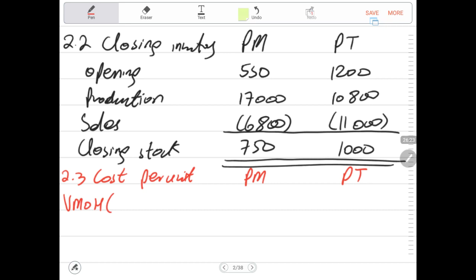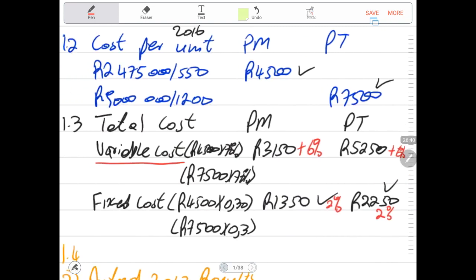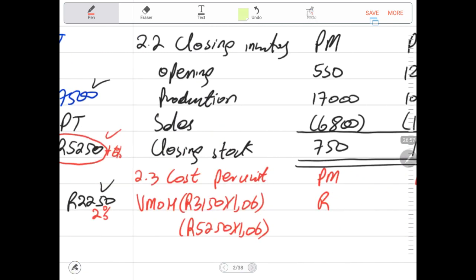Now we know that we had the variable 3,150 times 1.06, then the second one was 5,250 times 1.06, increasing the variable portion of the PEARS mobile by 6%. Then we're increasing this one, 5,250, by 6% also.